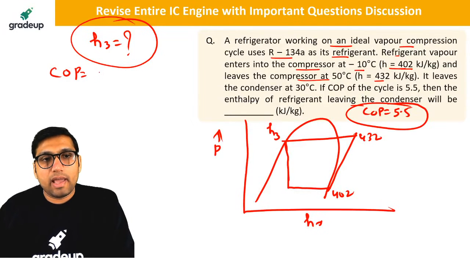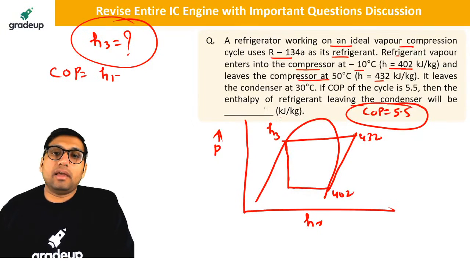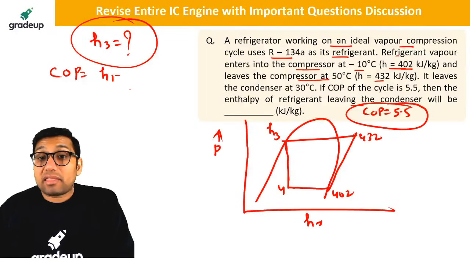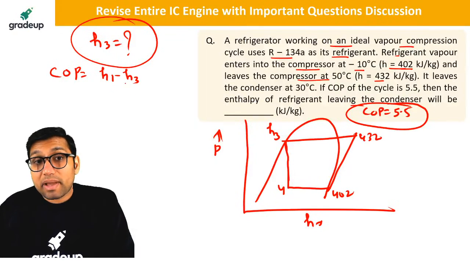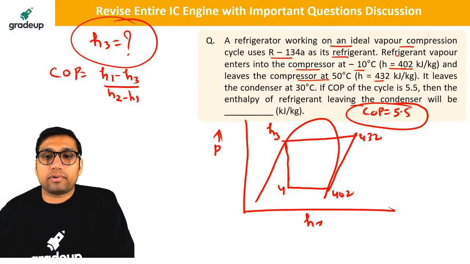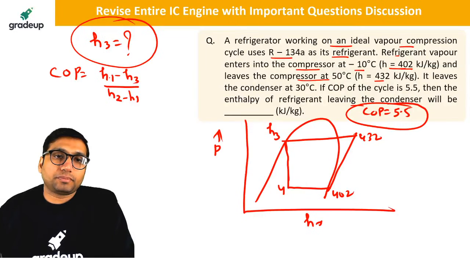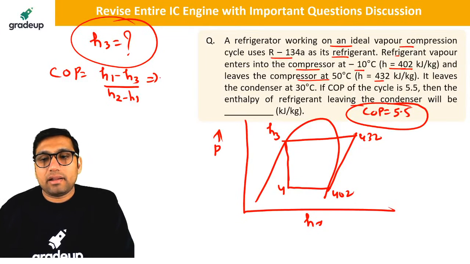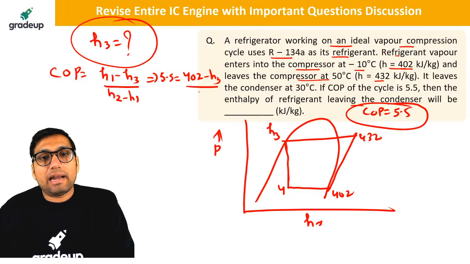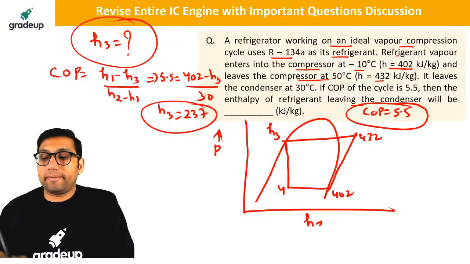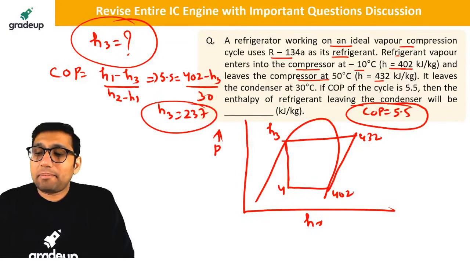COP is equal to H1 minus H4 over H2 minus H1. Normally we know that, but we can also write it as H1 minus H3 by H2 minus H1, because we know that H3 is equal to H4. So everything is given. 5.5 is equal to H1, which is 402, minus H3, divided by 30. H3 will be equal to 237. It is a very simple question that can be asked in the GATE exam.